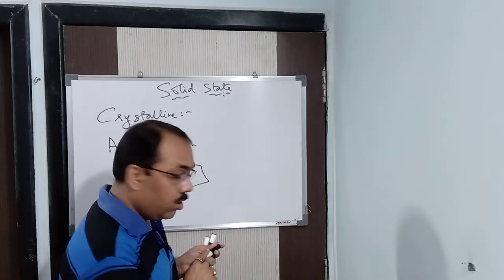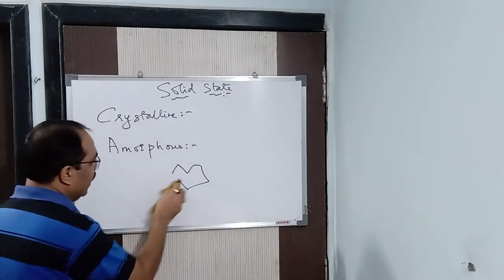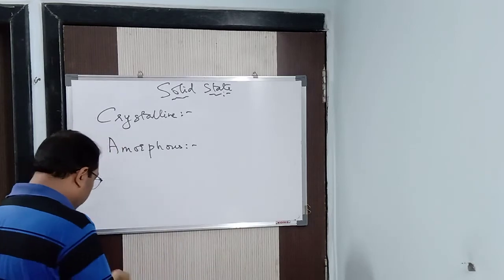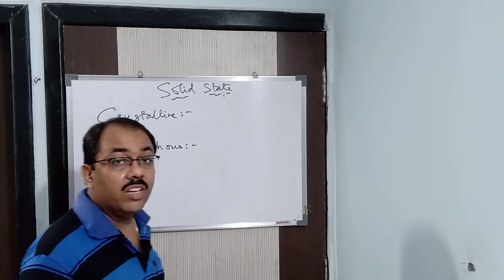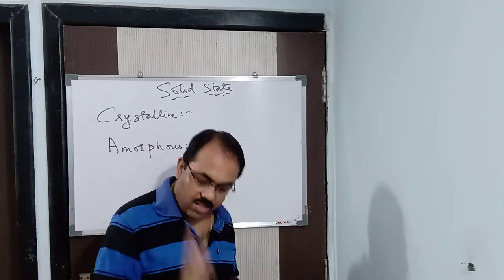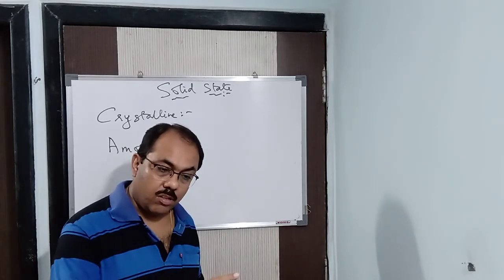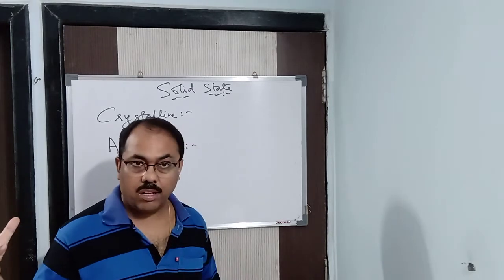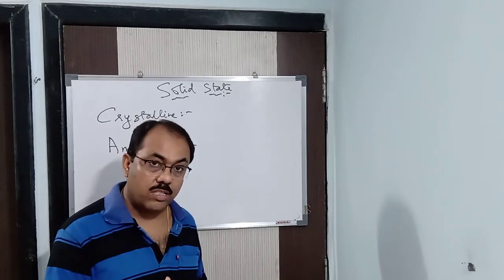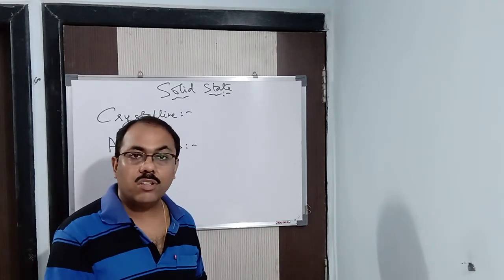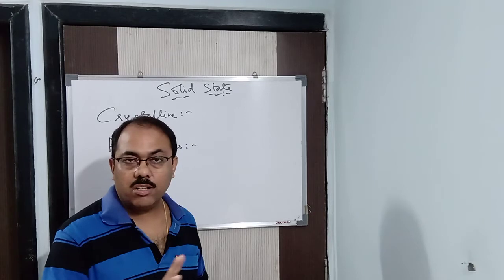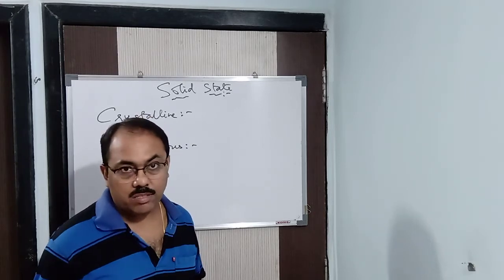Clear? Okay, so in this way, what you find is that it does not have a sharp cleavage, it has a blunt cleavage. When a crystalline solid is cut and light falls upon it, it reflects the light because it is bright, it has a luster. But an amorphous solid does not have that particular luster, except a few.